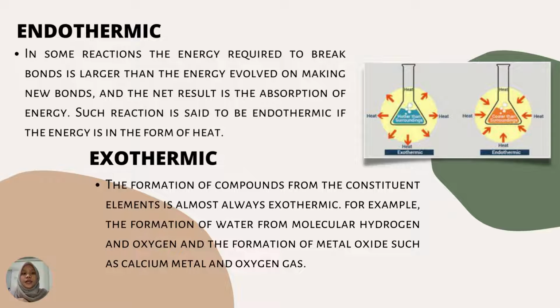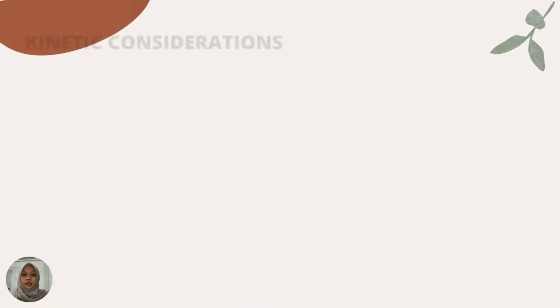Here are the explanations of endothermic and exothermic. Endothermic: in some reactions, the energy required to break bonds is larger than the energy evolved in making new bonds, and the net result is absorption of energy. Such a reaction is said to be endothermic if the energy is in the form of heat. Exothermic: the formation of compounds from the constituent elements is almost always exothermic. For example, the formation of water from molecular hydrogen and oxygen, and the formation of a metal oxide such as calcium metal and oxygen gas.